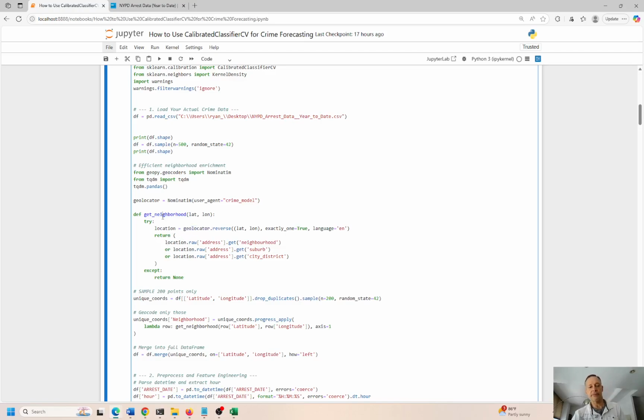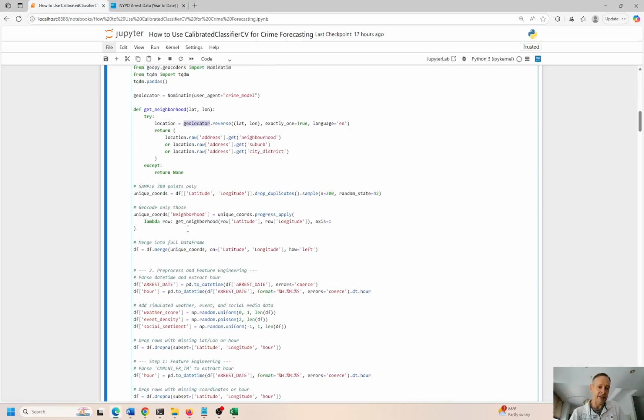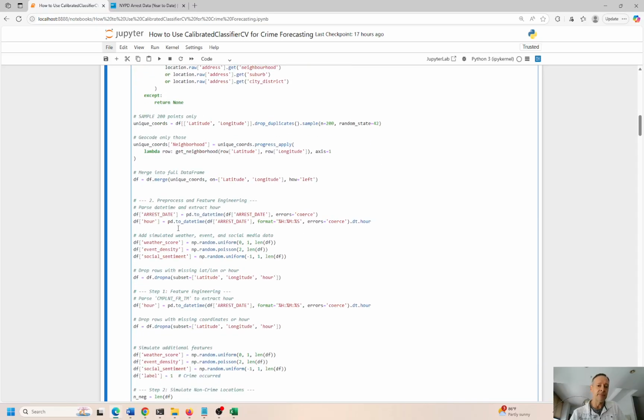So that's one thing that causes this to go pretty slow. You have to make a bunch of calls to geolocator. This is a Python library that gives you this data for free, but it's pretty slow, right? And it's going to take a while. So that part slows it down. I did get the arrest date, and I tried to get the hour. These are all zeros, so I actually manufactured some hours. It's going to be about midnight to, I think, 3 or 4 in the morning. That's when a lot of crime events tend to occur.